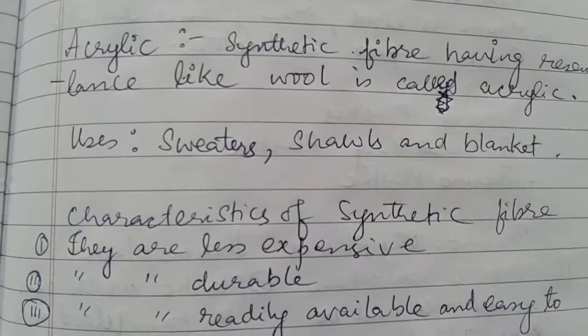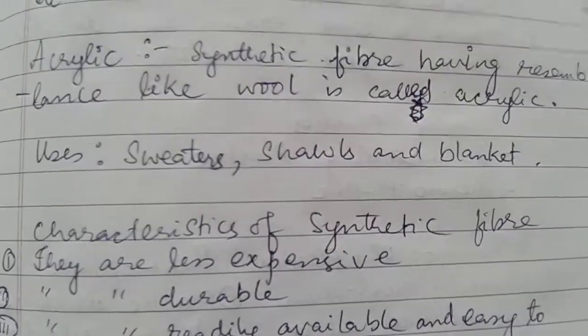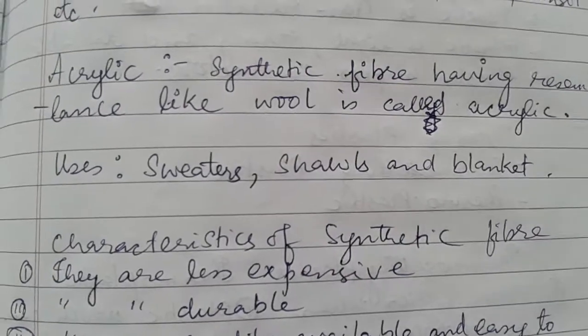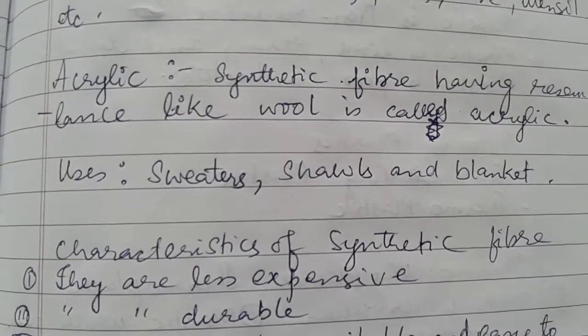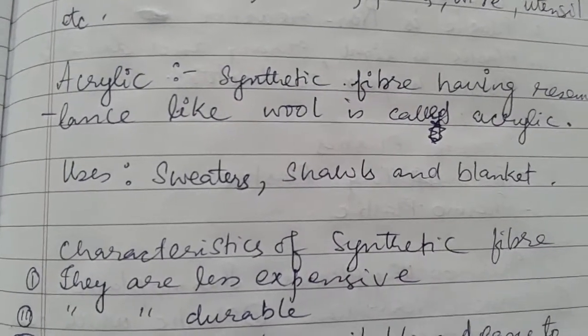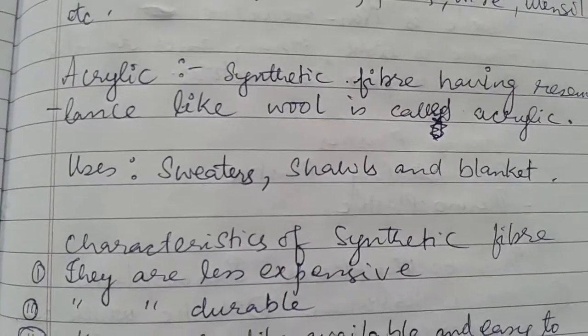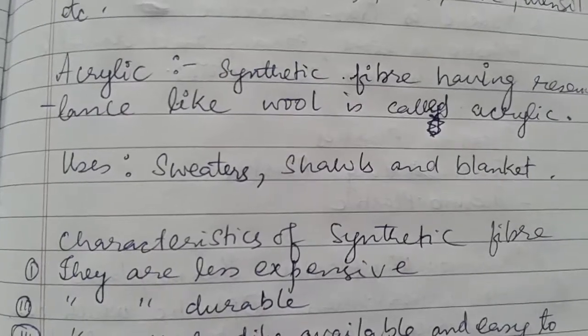The next synthetic fiber, the last one that we have, is acrylic. So acrylic is a synthetic fiber which resembles wool. Wool being costly, it has been replaced by acrylic. So acrylic is used in making sweaters, shawls, blankets, jackets, etc.